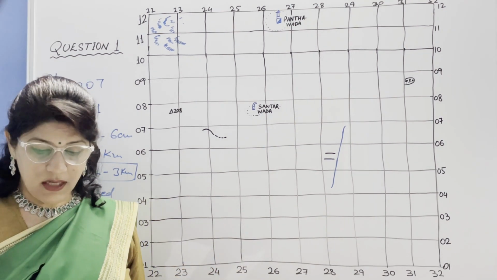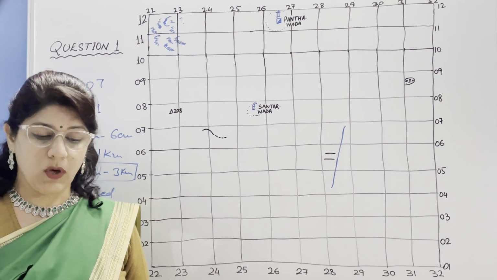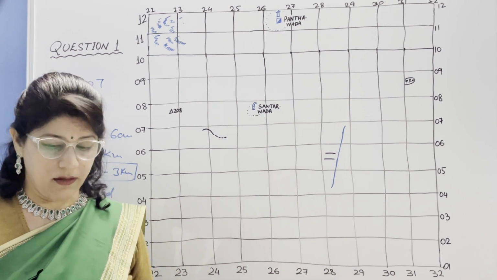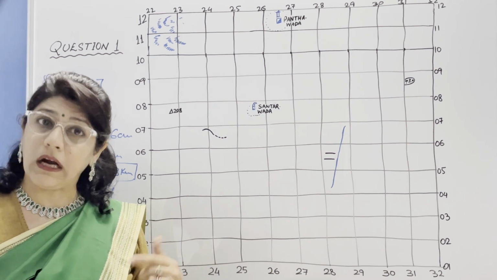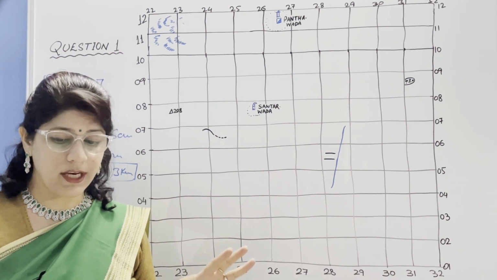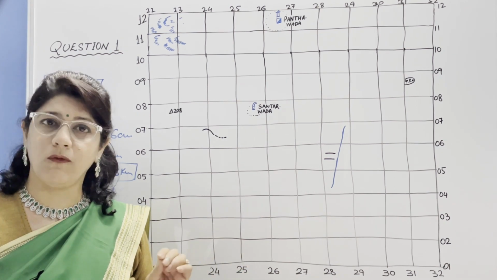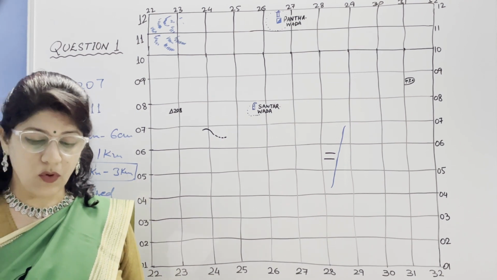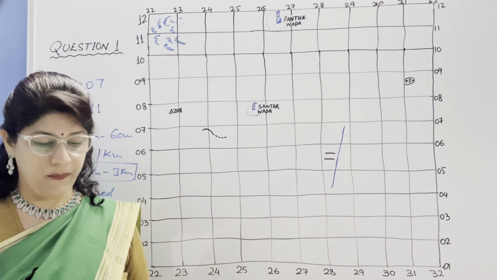Second is why. Why can we say this? Because the huts, or you can say permanent huts, are located together, or cultivable land is there, yellow wash area is there, or a perennial source of water is also there because you can see the blue river is also there. Sipu Nadi is also there.